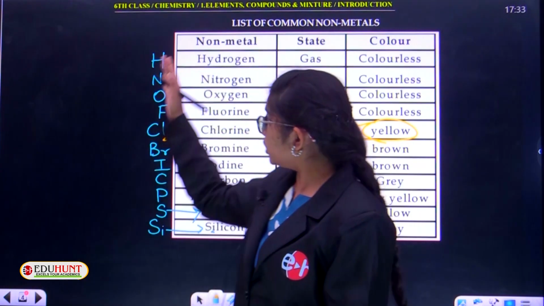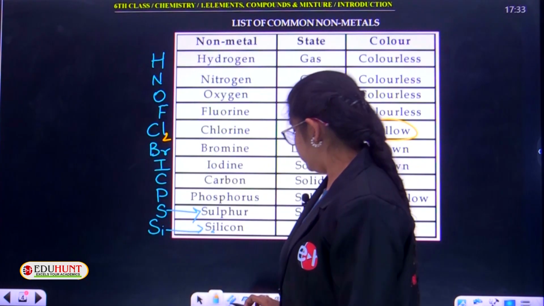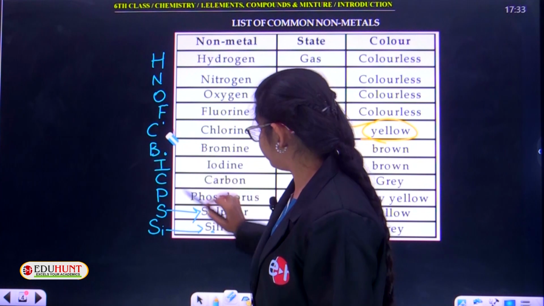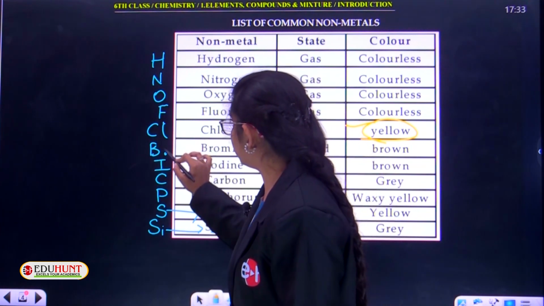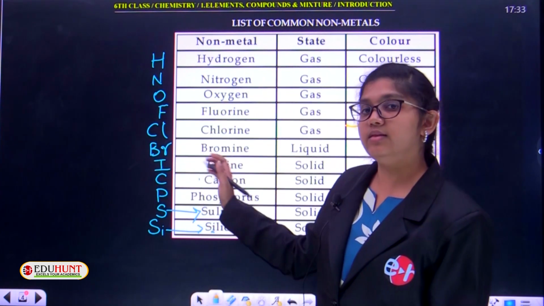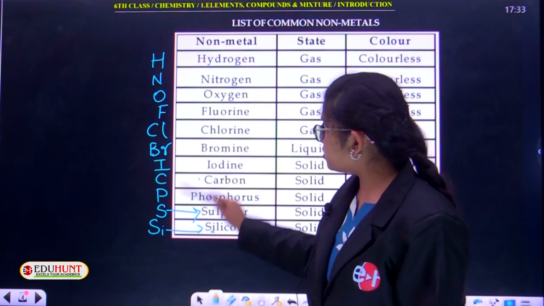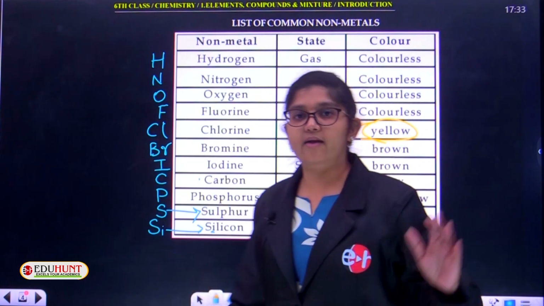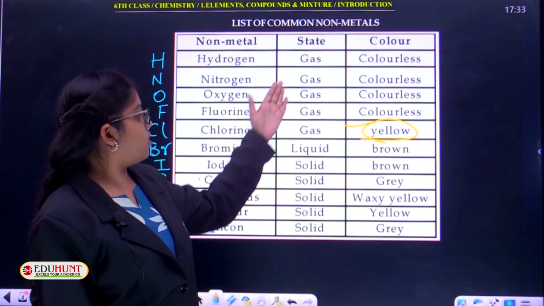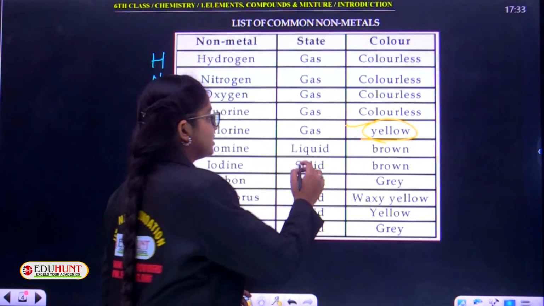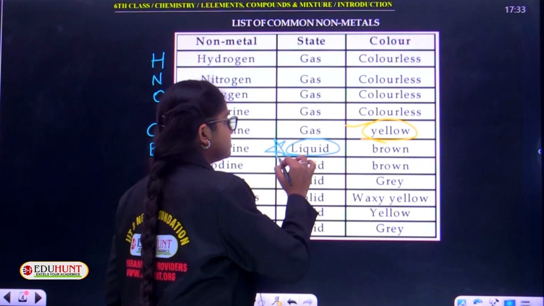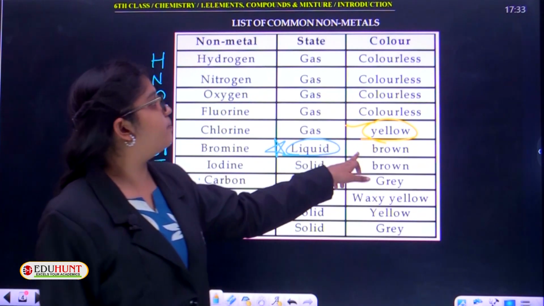These are all the symbols of the particular elements I have given you. These may exist in different forms, I'll discuss that later. They exist in gaseous or solid state, or one exception, the liquid state, that is bromine, which is brown in color.